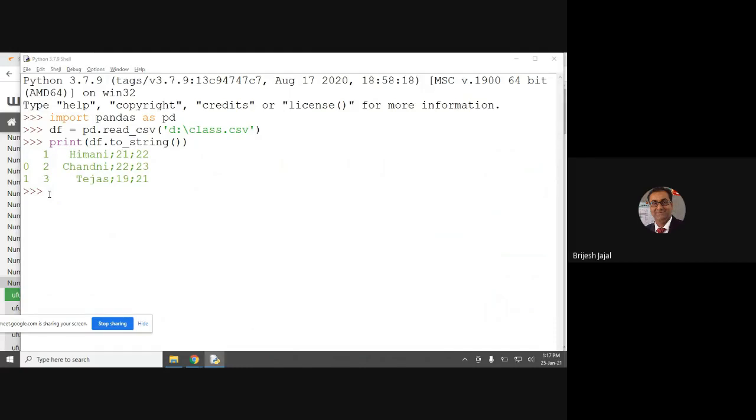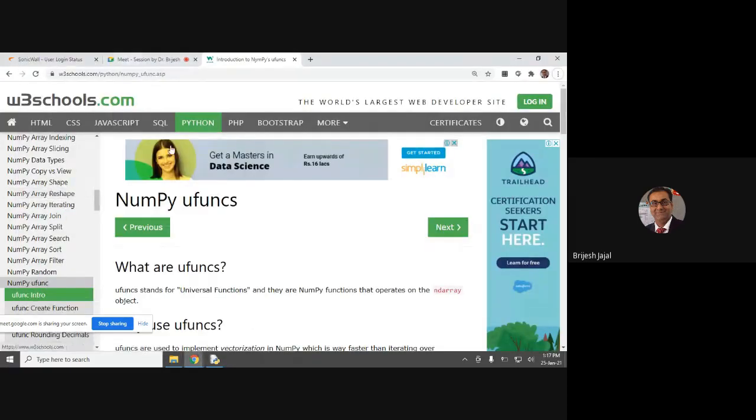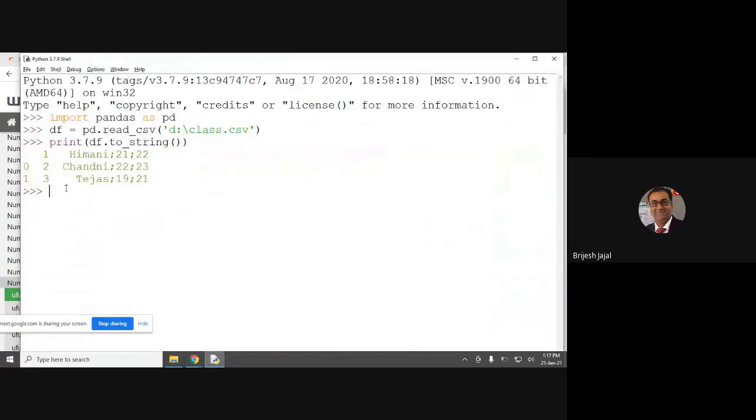So this is how you can just extract the data. Now the question here is, when I extract the data, I want to perform certain operations. Like we have a list here and we have started with list. Suppose I want the names to be in sorted order. So what I will do